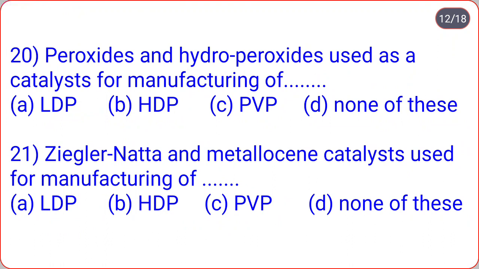Peroxides and hydroperoxides are used as catalysts for the manufacture of dot dot. LDP, HDP, here not PVP, PVC, remember that, PVC, none of these. So peroxides and hydroperoxides are used as a catalyst for manufacturing of LDP. LDP means low density polymer.